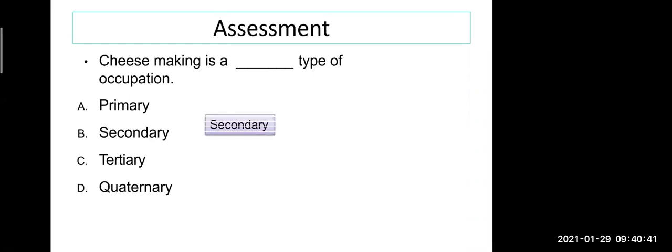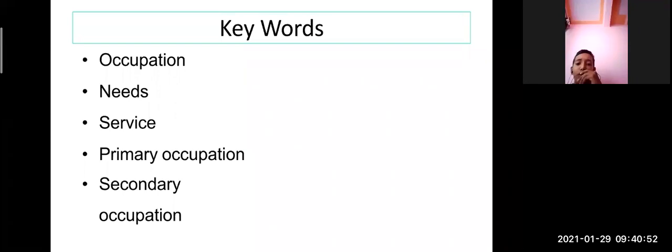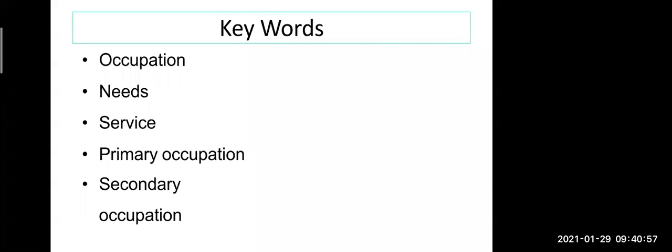Very good. See, these are the keywords which we learned in this lesson. I want somebody to read this. Occupation, needs, service, primary occupation, secondary occupation. Very good. Now all of you know these words. What is the meaning of the words?